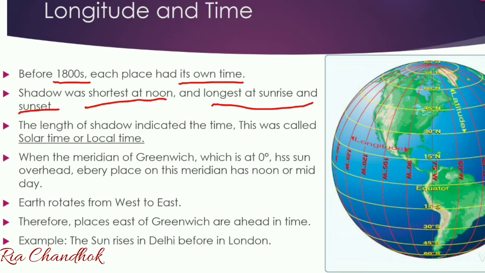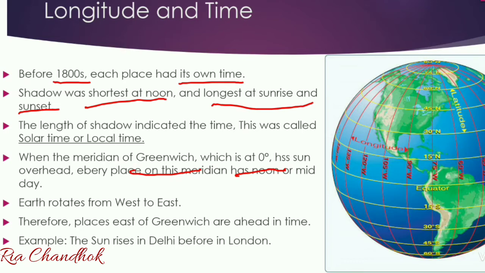The solar day was the time it took for the sun to return to the same point in the sky. As the earth rotates, the sun shines directly over each meridian once every day. The meridian of Greenwich, or we can say the longest meridian or the prime meridian, all three are the same meridian having different names. So, when this longest meridian, which is at 0 degree, has the sun directly overhead, every place which falls on this meridian has noon or midday.